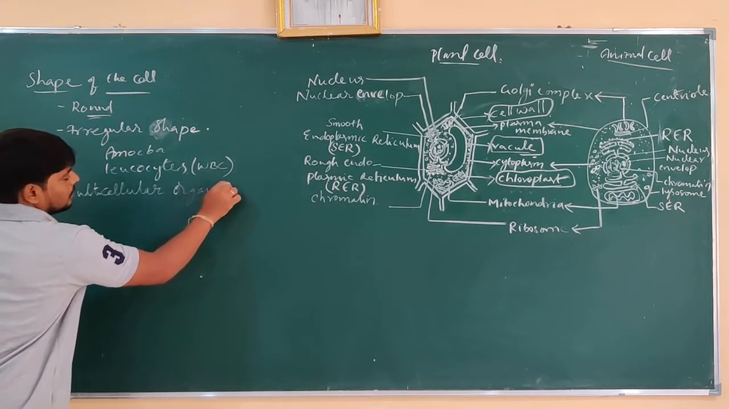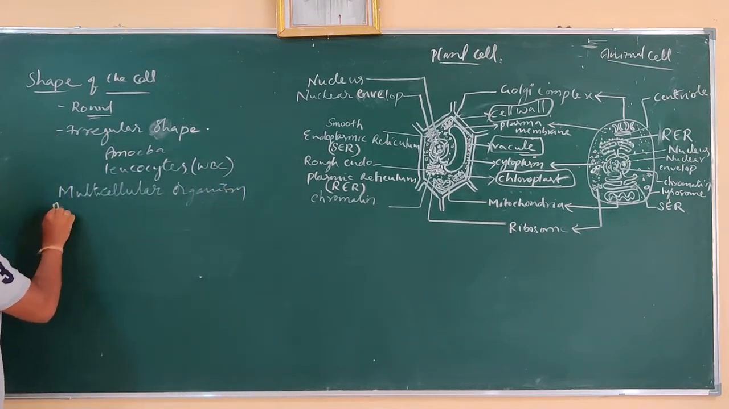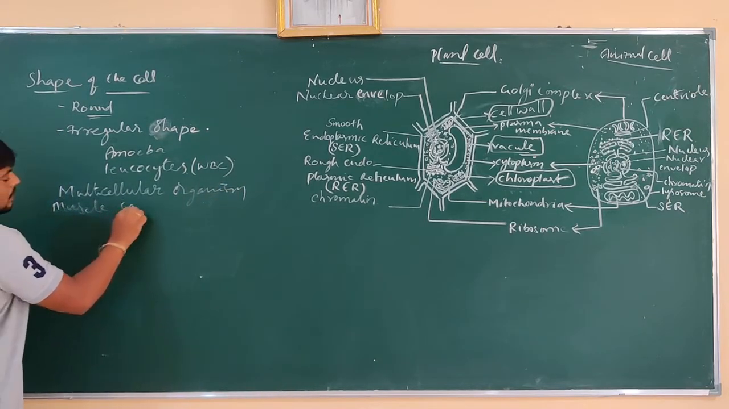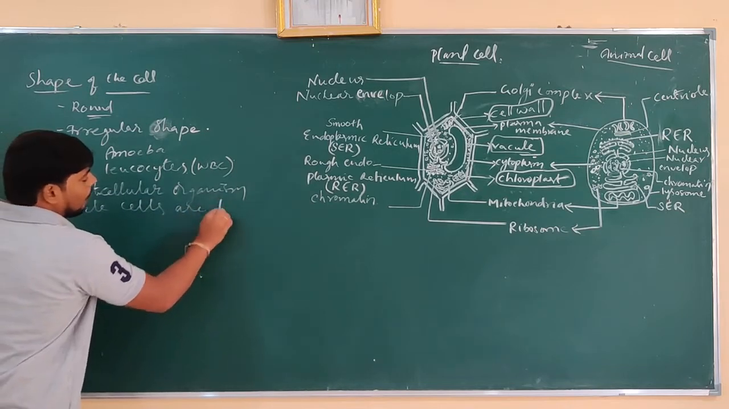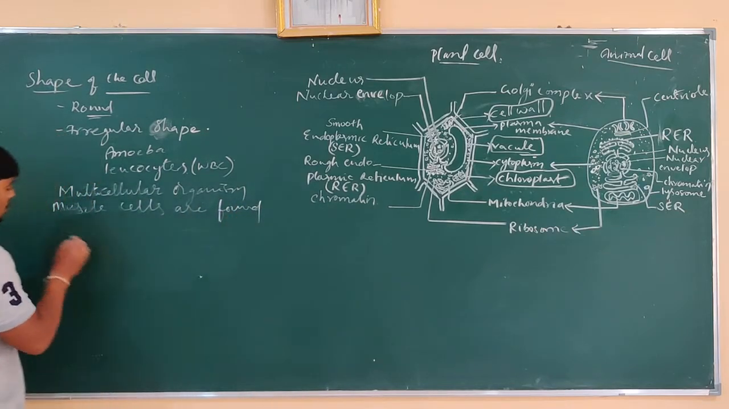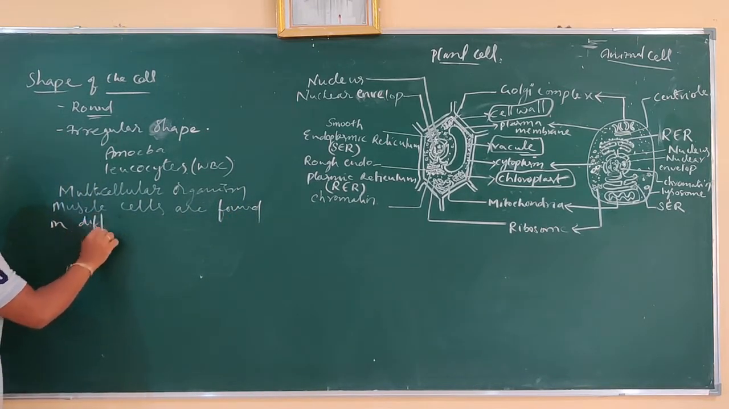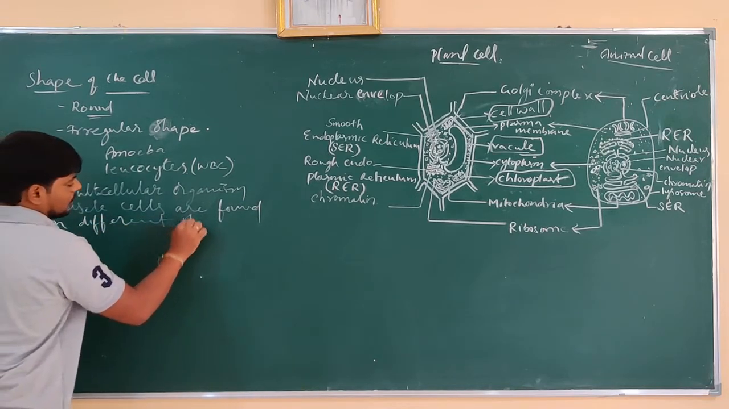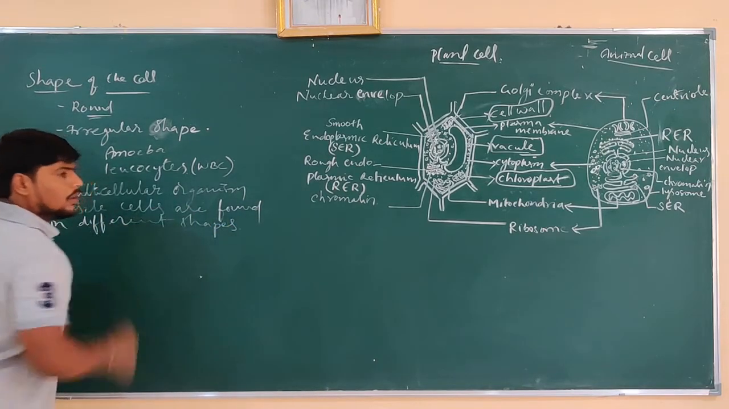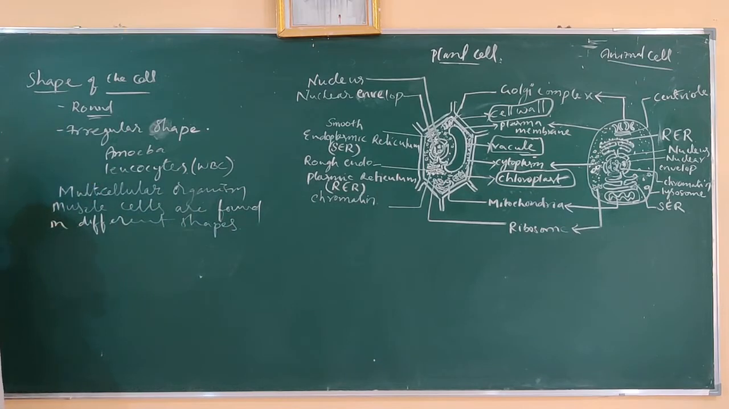Multicellular organisms, muscular cells means muscle cells are found in different shapes. So why are these found in different shapes?